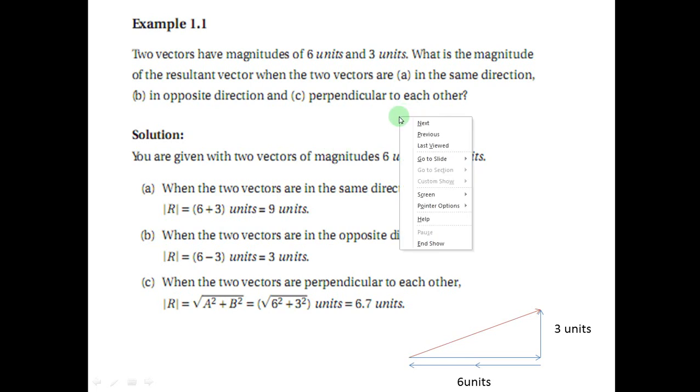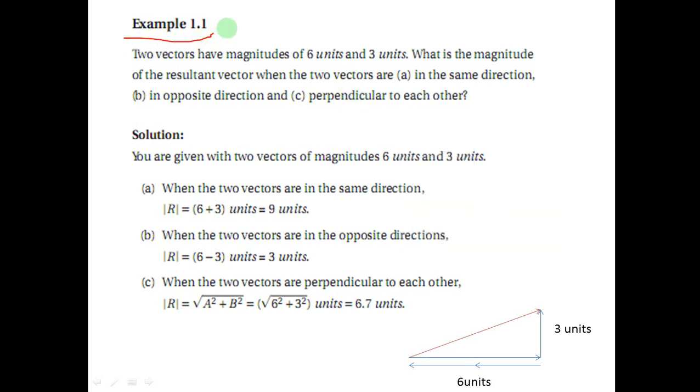Let's understand special cases of addition of vectors using an example. Example 1.1: Two vectors have a magnitude of 6 units and 3 units. What is the magnitude of the resultant vector when the two vectors are in the same direction, in opposite direction, and perpendicular to each other?